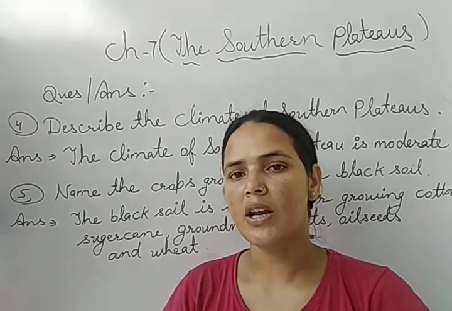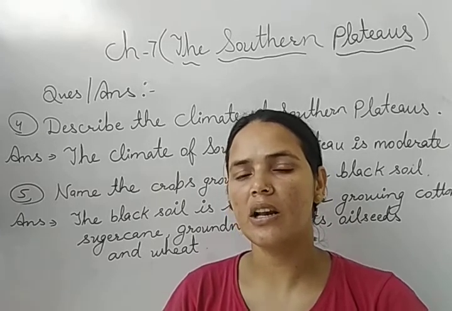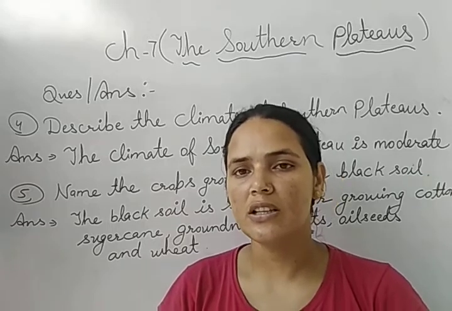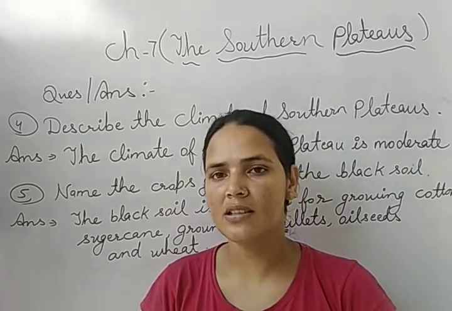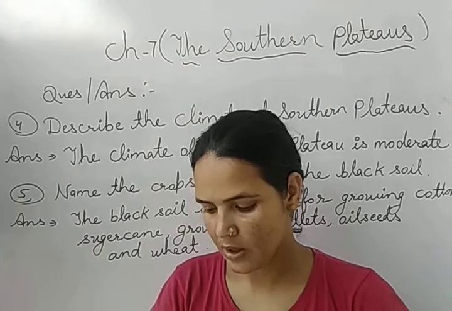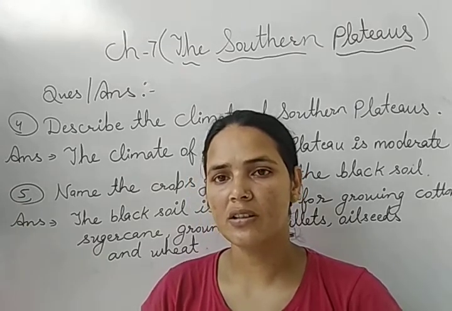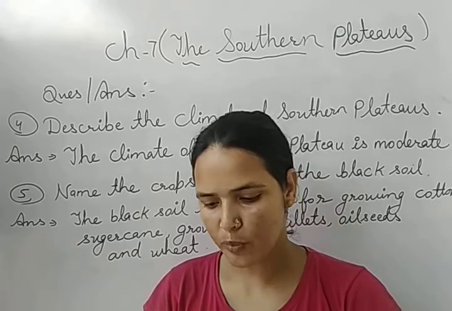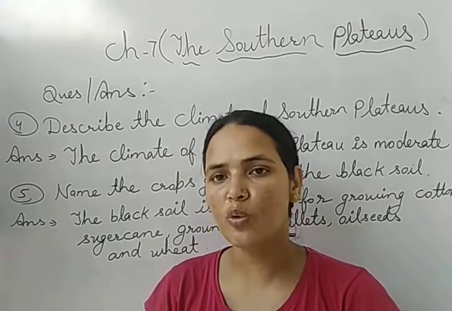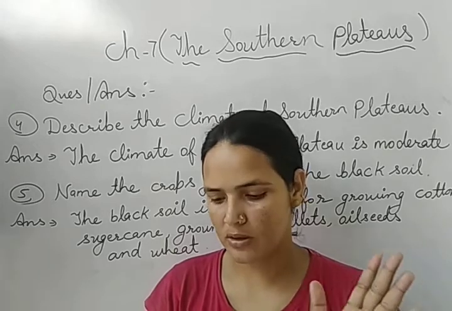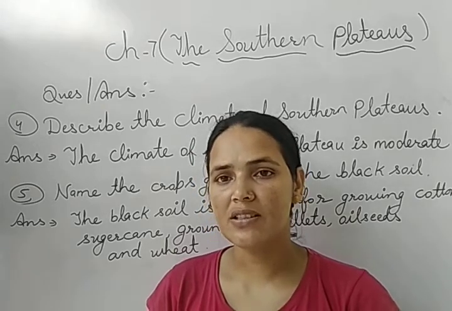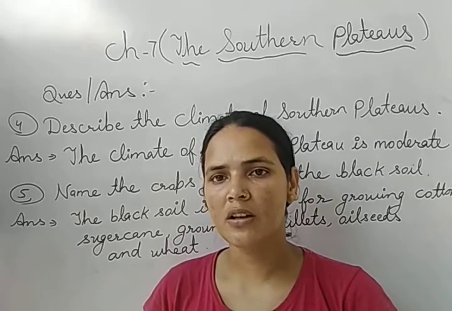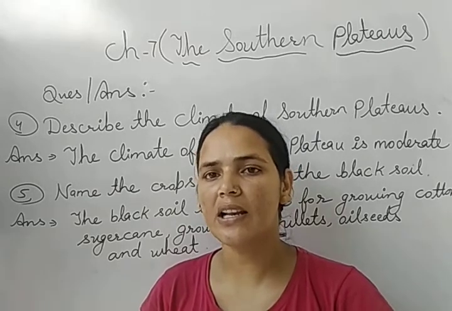After that, Maharashtra, Karnataka, Kerala, Tamil Nadu, Andhra Pradesh, Odisha, Chhattisgarh, Jharkhand, these all states lie in the southern plateau. The southern plateau extends from the Satpura hills in the north to Kanyakumari in the south.